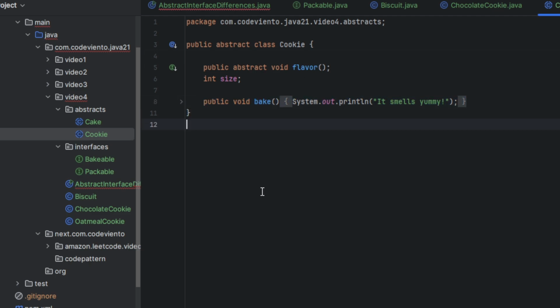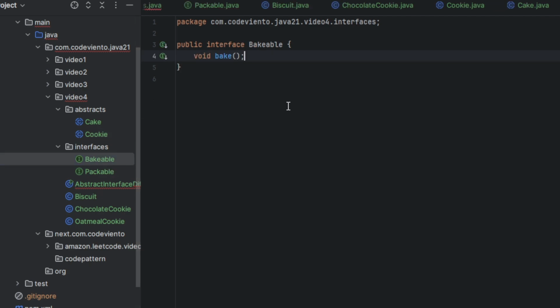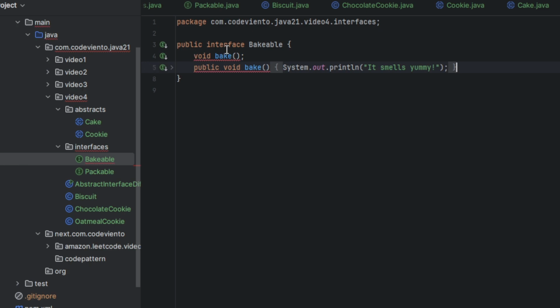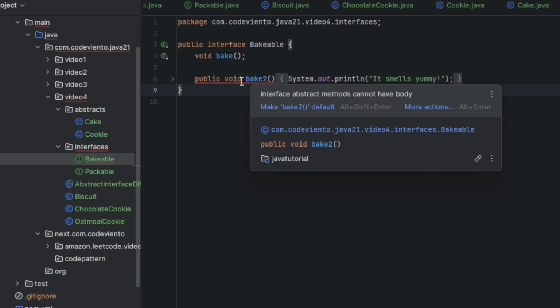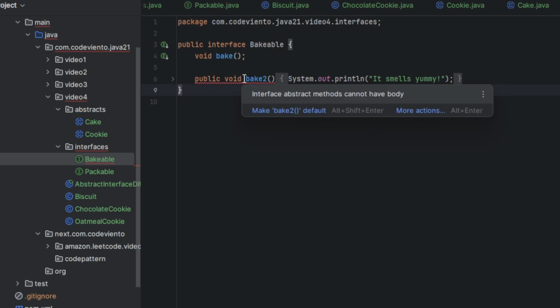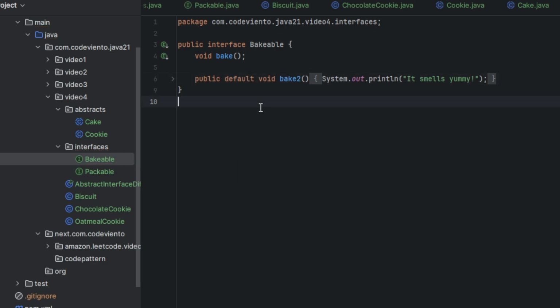But when we try to implement a concrete method in an interface like this, it's not possible. Also the names are the same. Let's change its name, bake2. We cannot implement concrete methods here. We can change it to default. It's allowed after Java 8. We can change it to static also. Static and default are allowed.